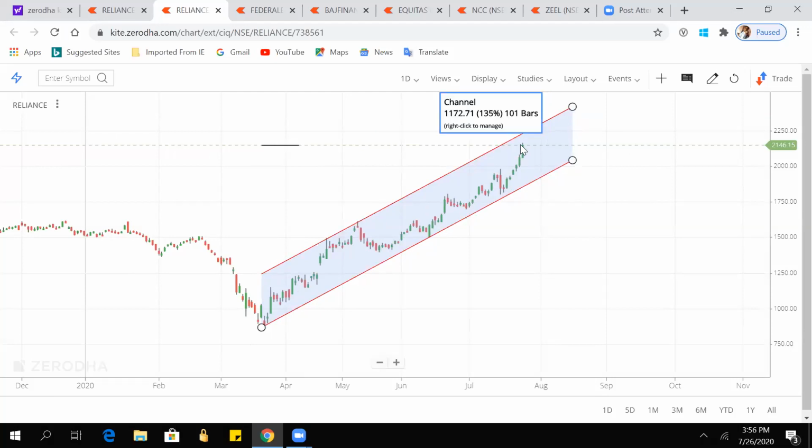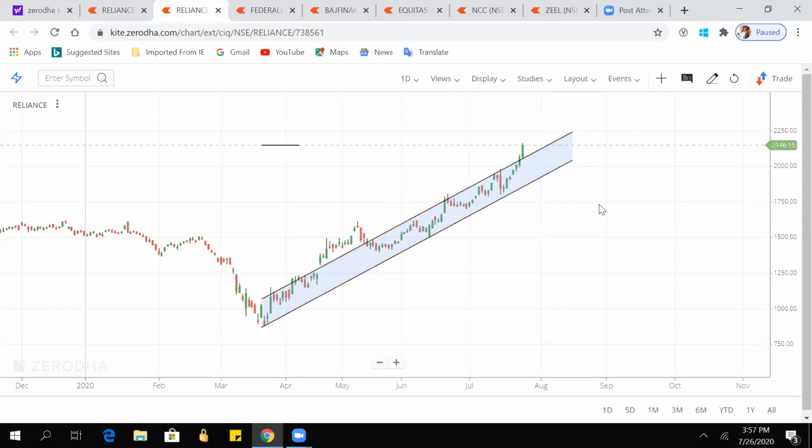I won't suggest any buying here because there are more chances that it will come here, and if it comes here then we can buy. Here the support level is 2000, sorry, at 2150. So now I am not suggesting buying, because like one day people bought that option, Praveen,